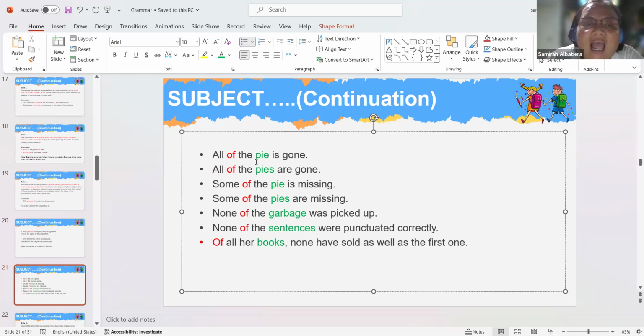Look at this. Pie. Singular, plural? Pie. Is it singular or plural? Anyone? Pie. Singular. Good. Pie. Plural. Is plural. Very good. Garbage. Singular. Sentence. Plural. Soup.